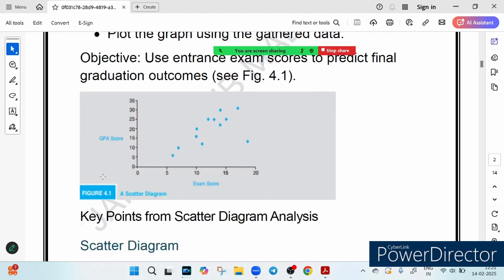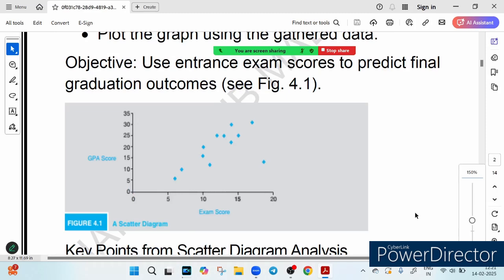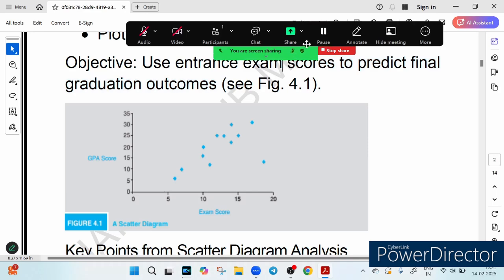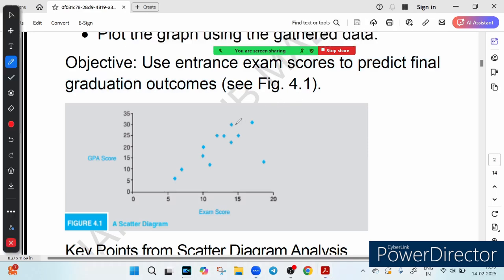You can see in this particular graph, I hope it is quite visible to you. They collect random student data from records, and each student's entrance score and final GPA are plotted on a graph like teeny dots. So you can see some teeny dots here. Here you can see the entrance exam score on the x-axis, and on the y-axis you can see the GPA score.